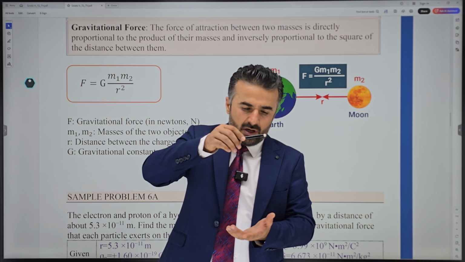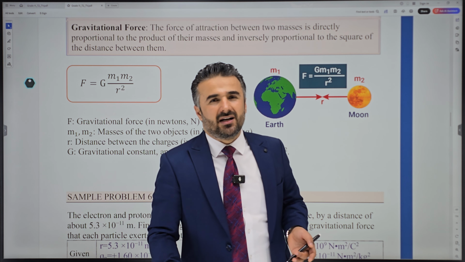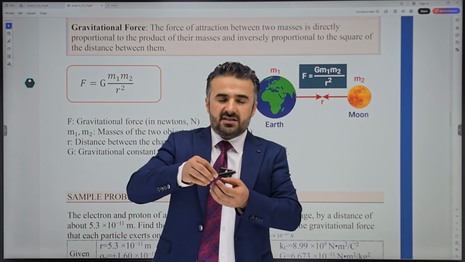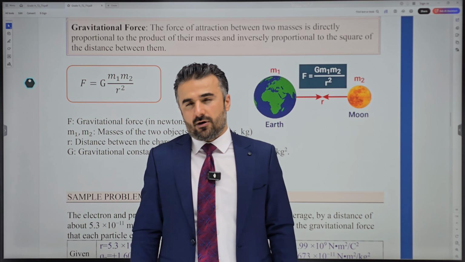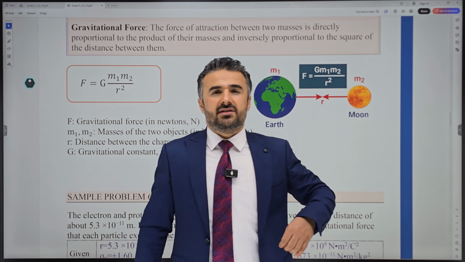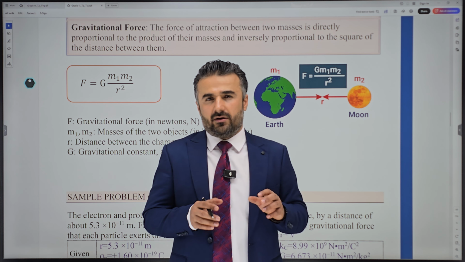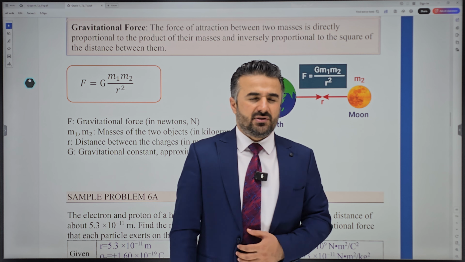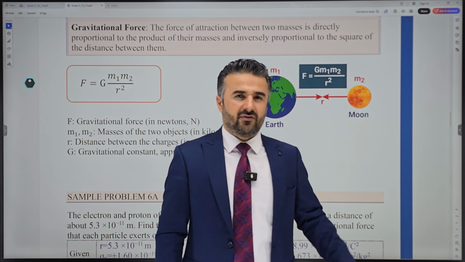For example, you drop a pen, right? It never floats upward; it is always attracted to the other mass. This pen will be attracted downward. There is an attraction force between the pen and the earth, you could say that. Gravitational force is only an attractive force. It can only attract one another. It never repels. But with similarity, gravitational force and electric force are both inversely proportional to the square